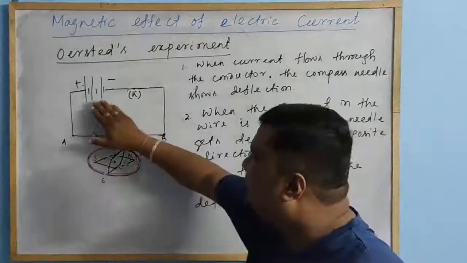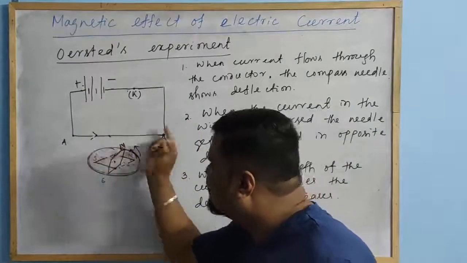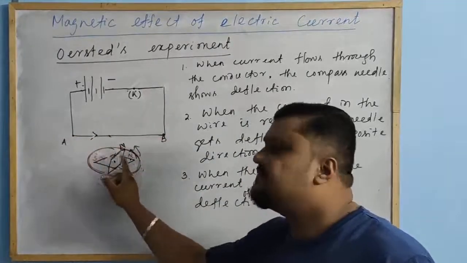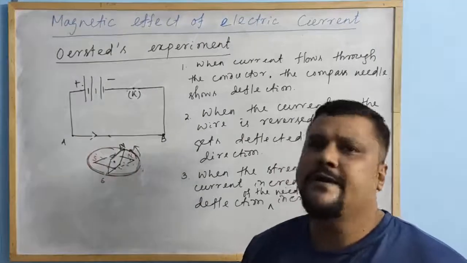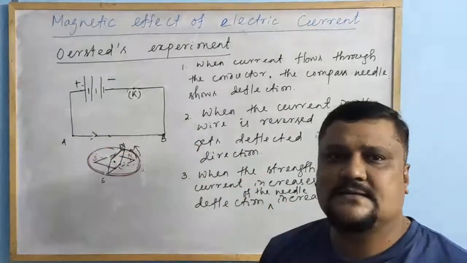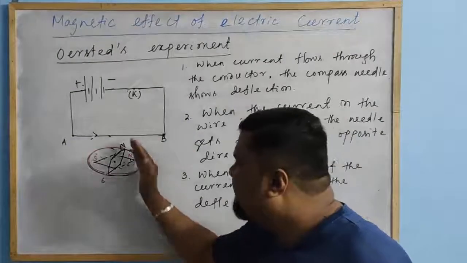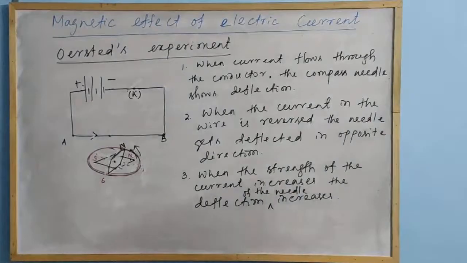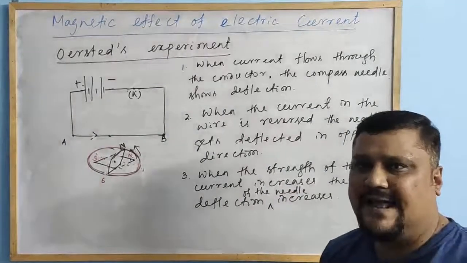Next, when the current in the conductor is reversed, the deflection of the needle is also reversed. Then when the strength of the current in the conductor increases, the deflection also increases. These are the 3 observed facts of Oersted's experiment.